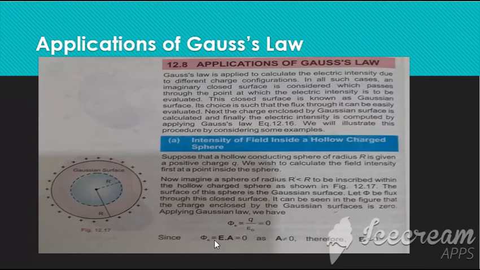Since electric flux is equal to E dot A, the dot product of the electric field vector and area vector, in this case it is 0 because no charge is inside the sphere. Electric flux is 0, and as the area is not 0, E will be 0. E will be equal to 0 because we cannot make this area 0. So because there is no charge inside this hollow metallic sphere, the electric flux is 0.